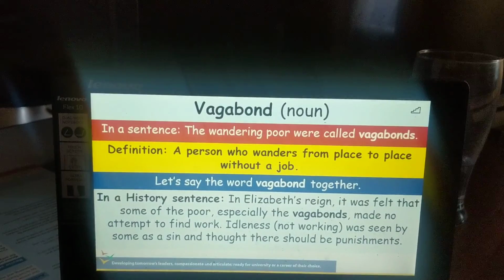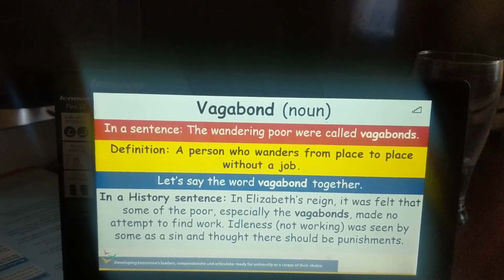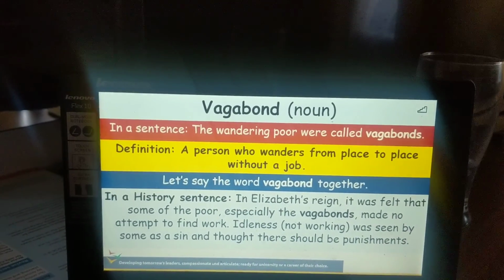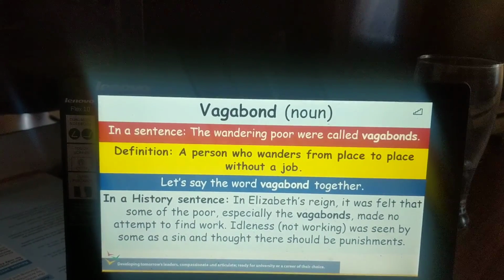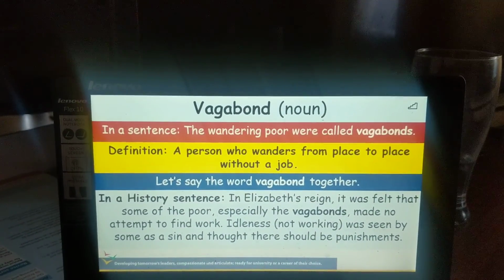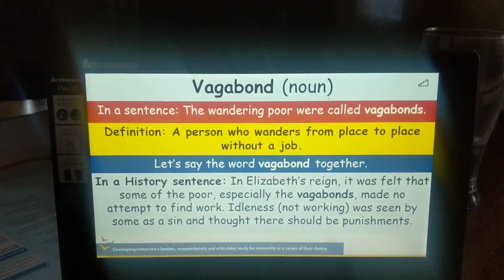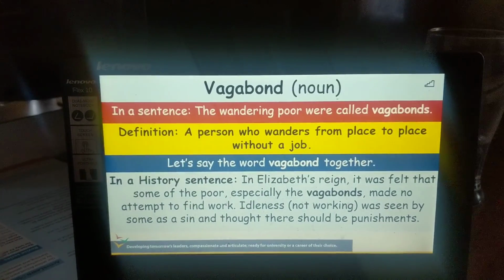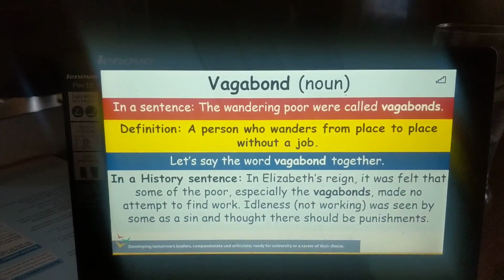In Elizabeth's reign, it was felt that some of the poor, especially the vagabonds who wandered from place to place without a job, made no attempt to find work. Idleness, not working, was seen by some as a sin that would bring punishment.